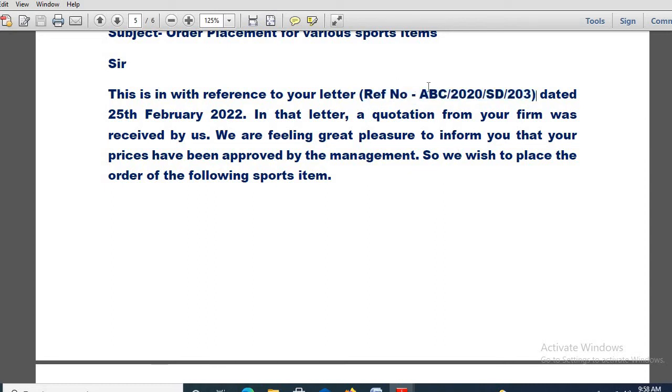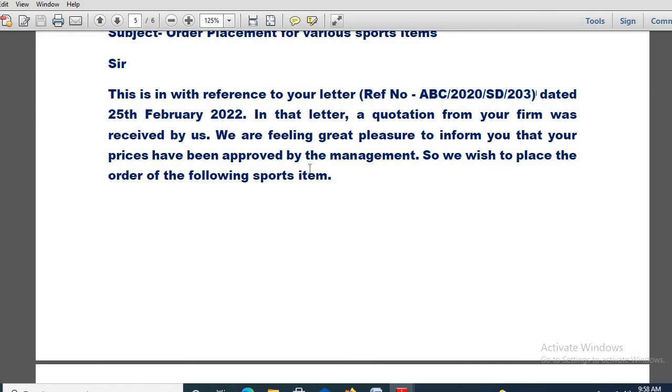Now this is a hint: to make that firm remember that you had previously communicated with a letter, the reference number given to you by the organization you are about to deal with, you have to mention here.